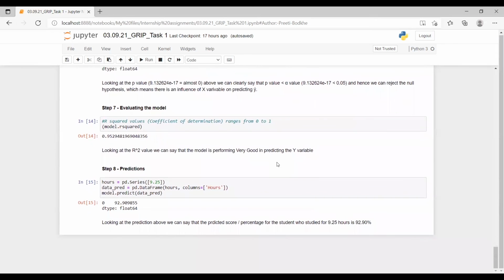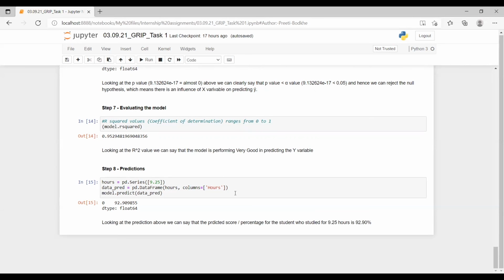So since we have validated the relationship between x and y, and it looks good, we can now evaluate the model. So we are evaluating the model printing R squared value, and the R squared value is coming around 9.95. So looking at the R squared value, we can again say that the model is performing very good in predicting y variable.